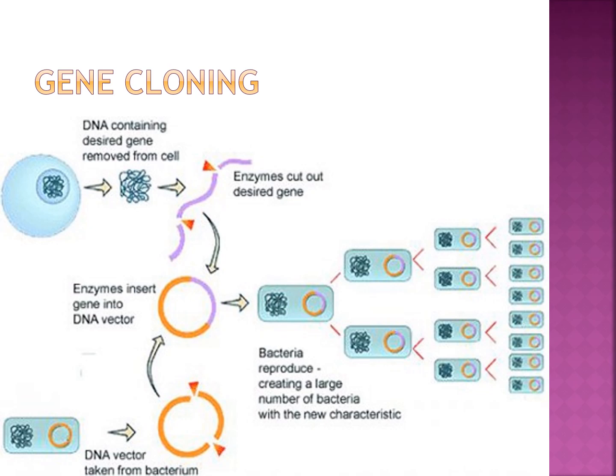After that, the embryo is inserted into the mother. That mother gives birth to the baby, that is the white-faced lamb. Have you understood? It is the development of Dolly.